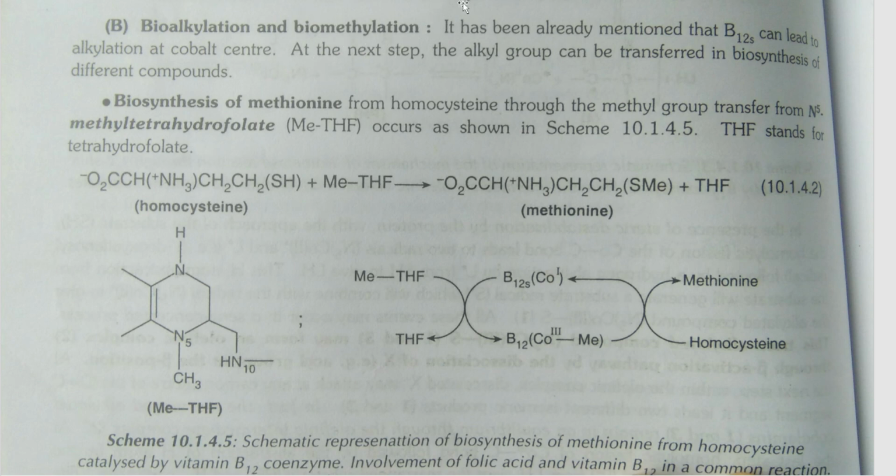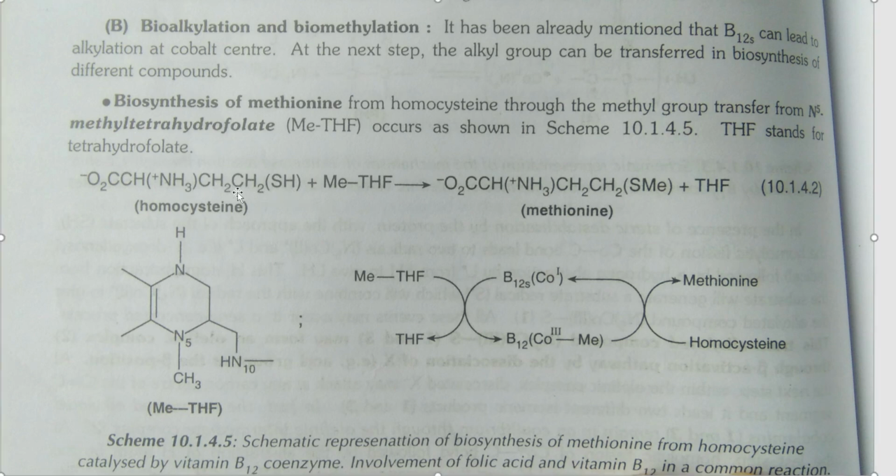What is biomethylation, students? Biomethylation is a process where a methyl group coming from another substance is added to a substance. So this reaction is also catalyzed by vitamin B12. Here you can see a reaction where homocysteine is converted to methionine in the presence of vitamin B12 coenzyme, also in the presence of METHF. So this is the structure of METHF.